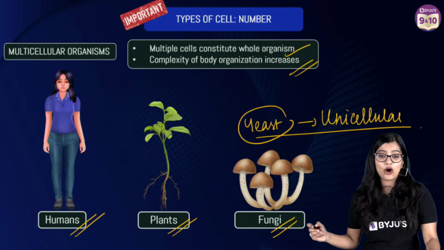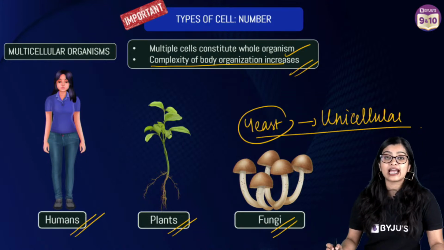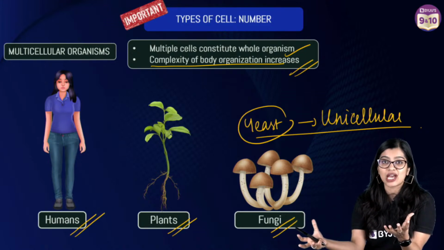So far, I hope all of you here are with me. So when I say complexity of body organization increases, that is basically what we have learned in our second chapter, tissues, right?